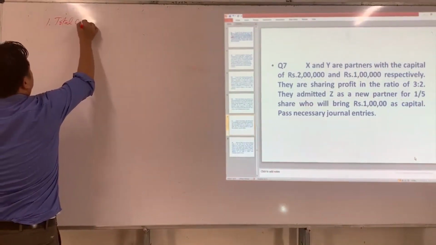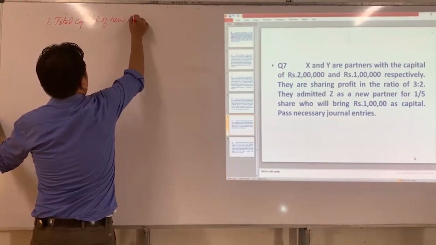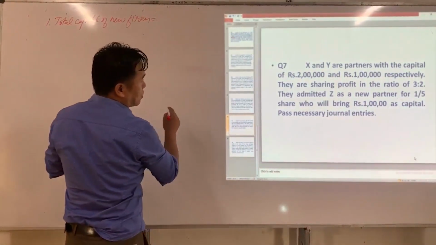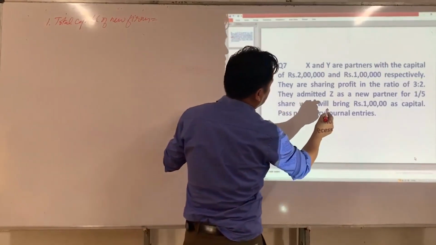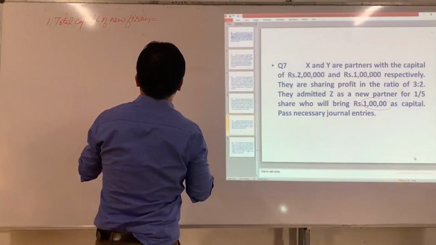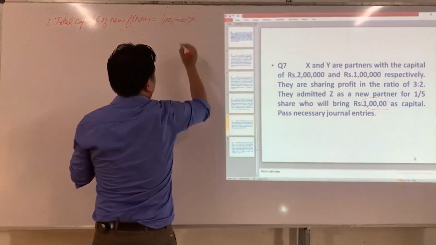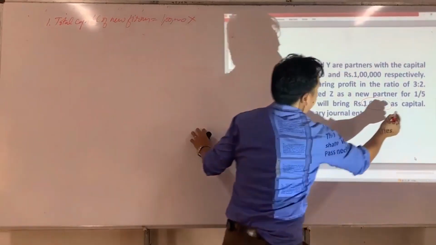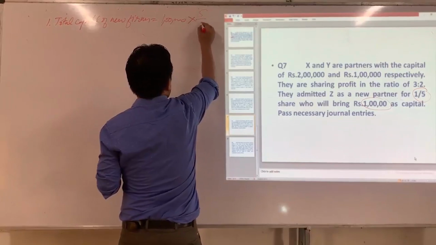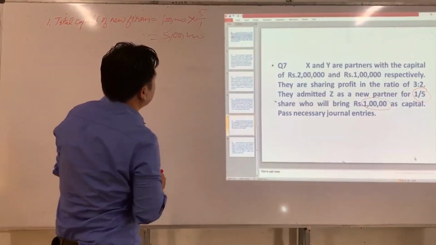Total capital of the new firm is equal to the new partner's capital multiplied by the reciprocal of his share. So what is the reciprocal of his share? 5/1. So how much did we get? 5. So the total capital of the new firm is 5 lakh.